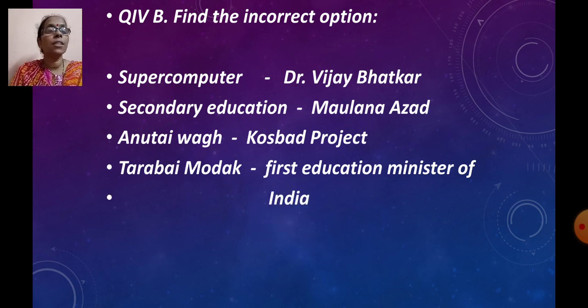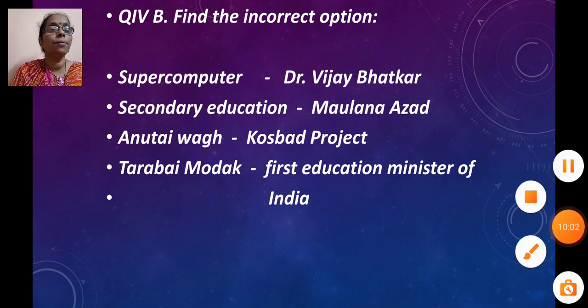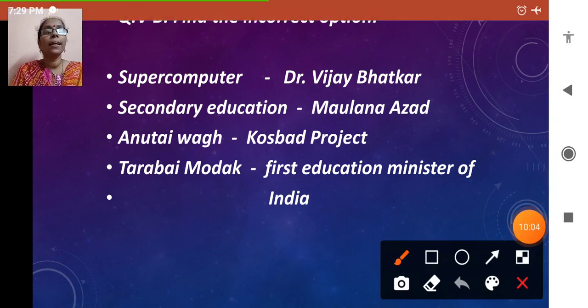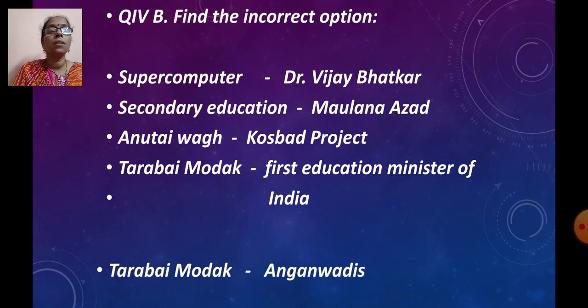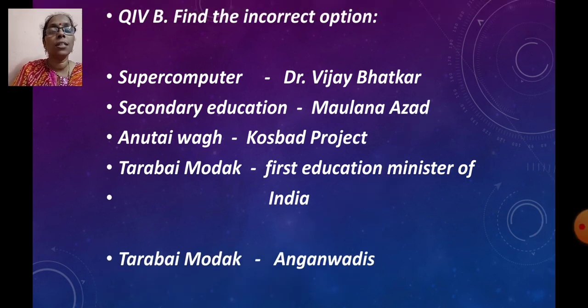So out of this, which is the incorrect pair, children? If you have read the lesson, you must be knowing the answer. The incorrect option here is Tarabai Modak, because she started Anganwadis. Okay?